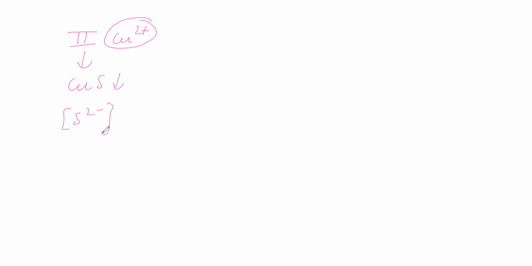Okay, you are saying that to precipitate group 4 cations, a higher concentration of sulfide is required, and to precipitate group 2 cations, a lower concentration of sulfide is required.